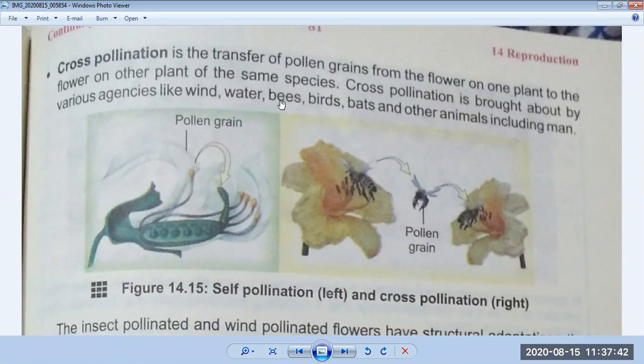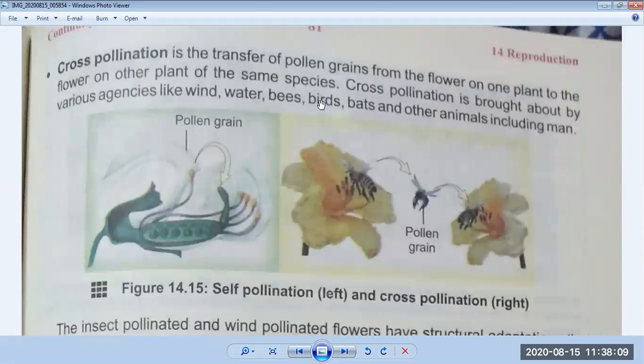Definitely, bees need sweet nectar. They like to eat sweet nectar, which is why they are attracted to the flower and sit on it to get the nectar. At that time, pollens get attached to their body. When they sit on another flower, the pollens attached to their body are deposited on that flower, and because of that, cross-pollination happens.